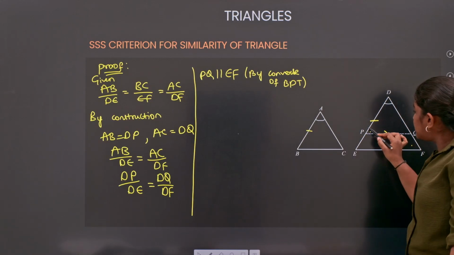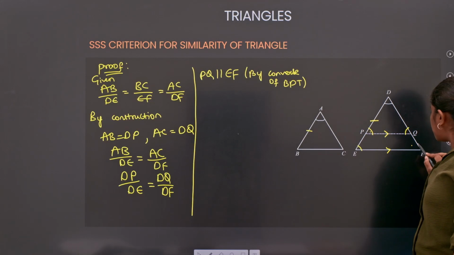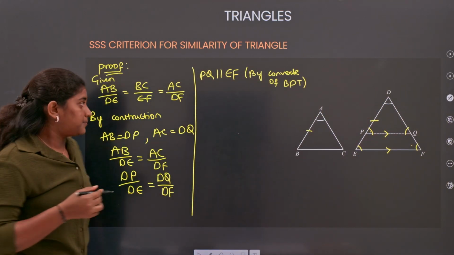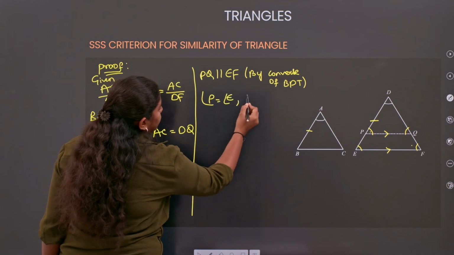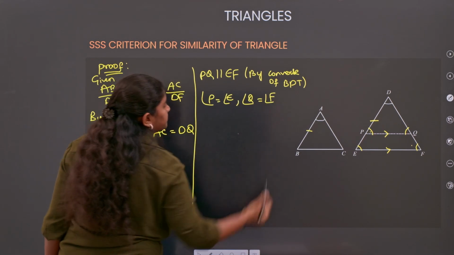What about the angles? I will get angle P equals angle E and angle Q equals angle F.